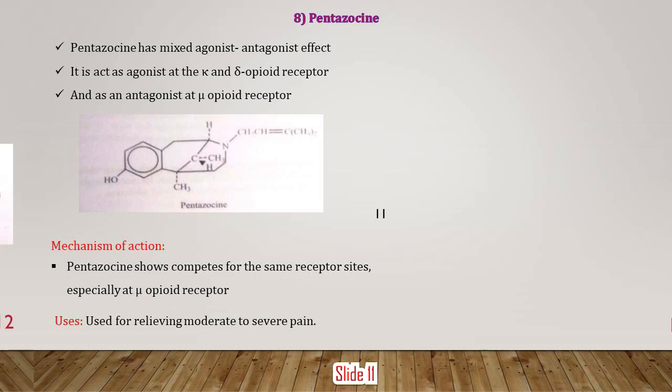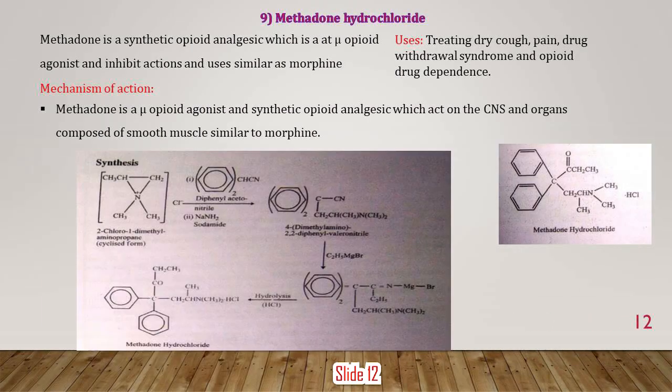Now on slide number 12, the drug is methadone hydrochloride. Methadone is a synthetic opioid analgesic and mu opioid agonist, with actions and uses similar to morphine. It is used for treating dry cough, pain, drug withdrawal syndrome and opioid drug dependence. The mechanism of action is that it is a mu opioid agonist and synthetic opioid analgesic which acts on the CNS and on organs composed of smooth muscle, similarly to morphine.